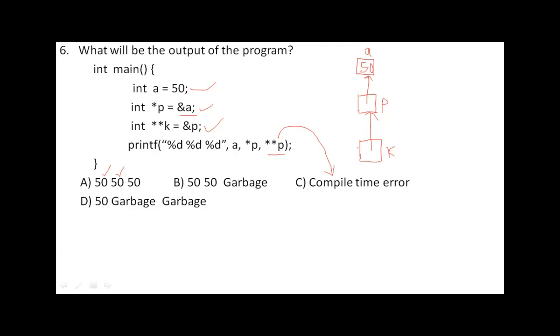Okay, so star p indicates first star value at this, it is nothing but an address. Then the value in this address, that means it goes to this variable and 50 will be printed there. So had it been k, then 50 will be printed there. But here, because p is only a single pointer, and you are dereferencing it 2 times, it causes a compile time error.